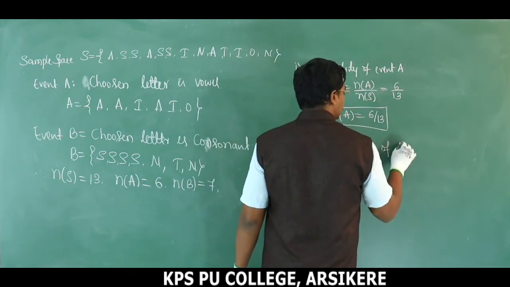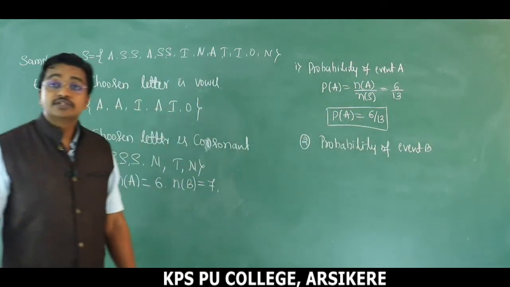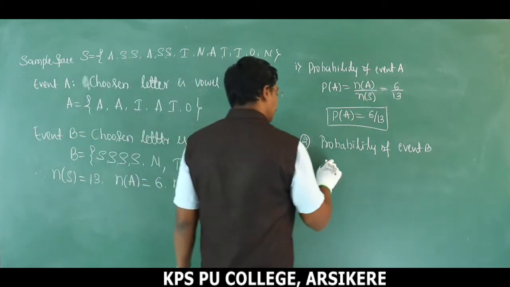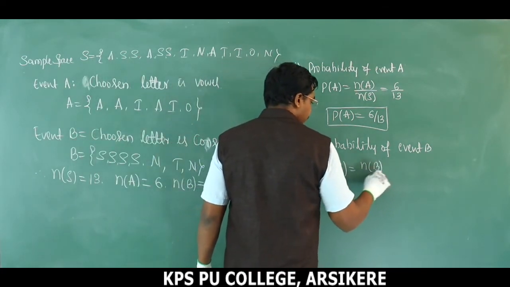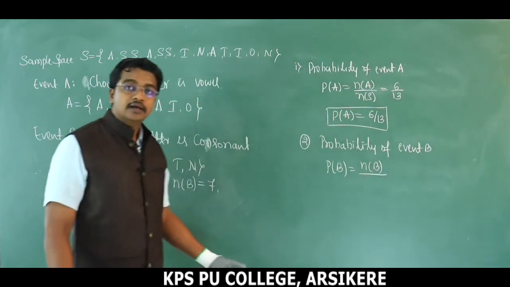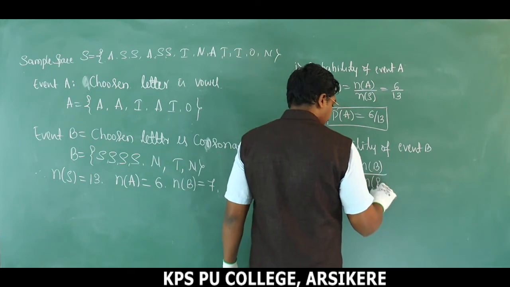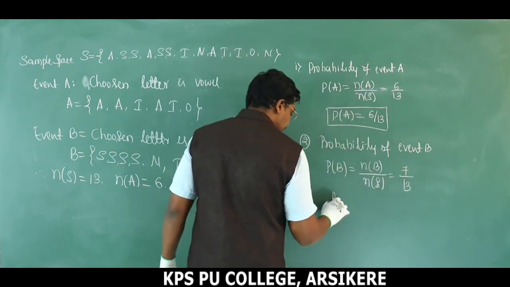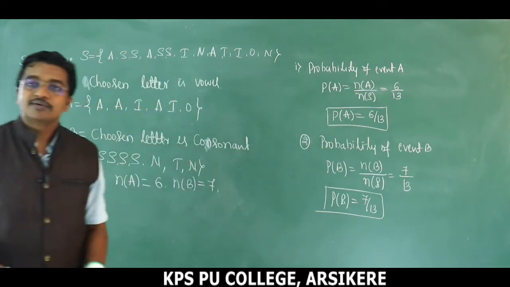And the second one, the probability of event B, or the probability that the chosen letter is a consonant, is P of B. That is the definition. P of B is equal to N of B, the number of favorable outcomes to B, divided by N of S, the total number of outcomes, that becomes 7 divided by 13. P of B is equal to 7/13. This is our answer. Understood, children? 7 divided by 13.